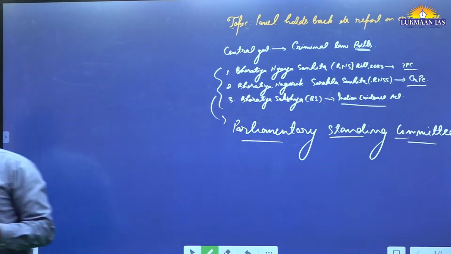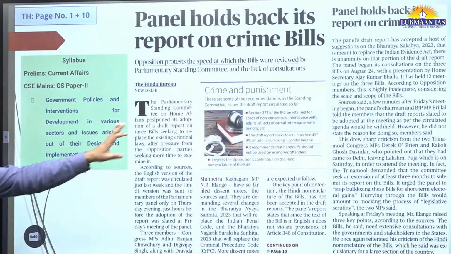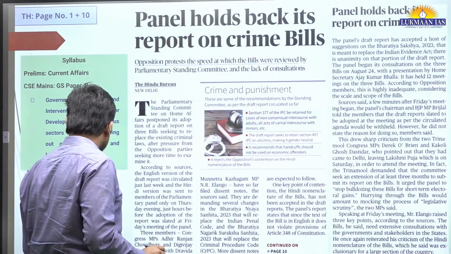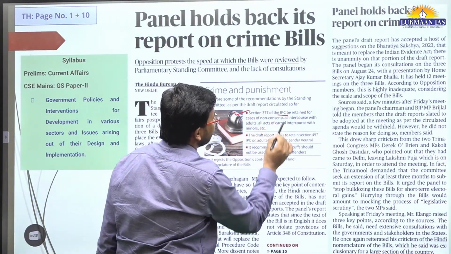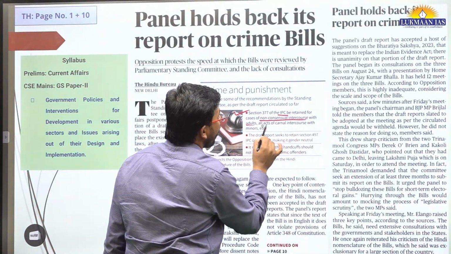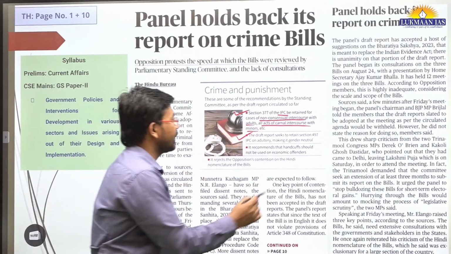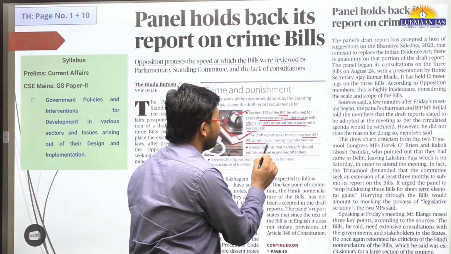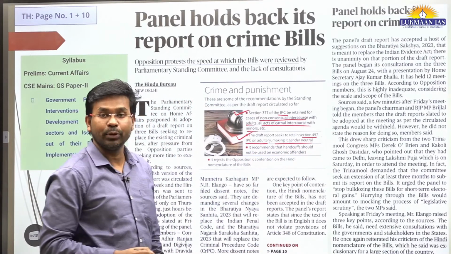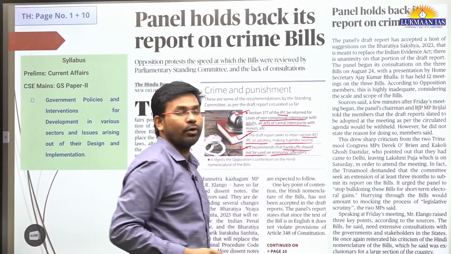So in this article, they have talked about how the panel holds back its report on crime bills. In this article itself, they have mentioned that section 377 of the Indian Penal Code will be retained for cases of non-consensual intercourse with adults, all acts of carnal intercourse with minors, etc. Then it is also going to retain section 497 of IPC on adultery, making it gender neutral. Then it recommends that handcuffs should not be used on economic offenders.